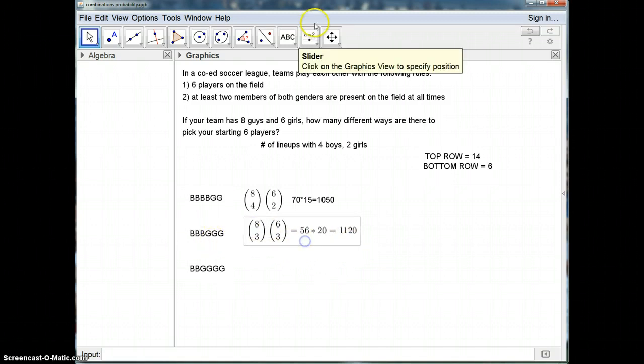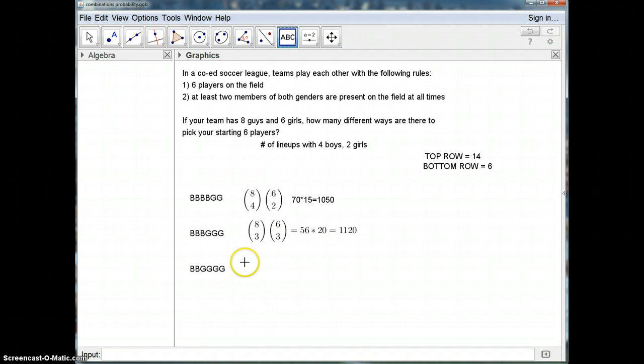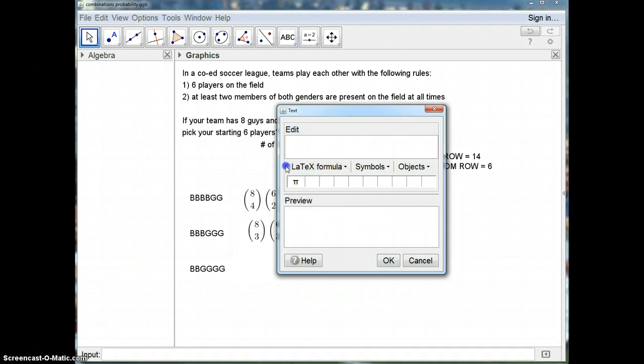To finish this off, we'll do the very last one, which is the binomial combination 8 choose 2 times 6 choose 4. So this time we only have 2 guys and 4 girls. Again, notice every time my top two numbers add up to 14, my bottom two numbers add up to 6. Here we have 8 choose 2, which is 28, and 6 choose 4, which is 15, and then we multiply those two together to make 420.